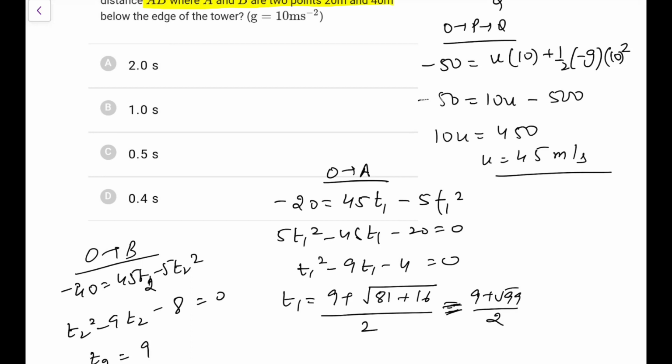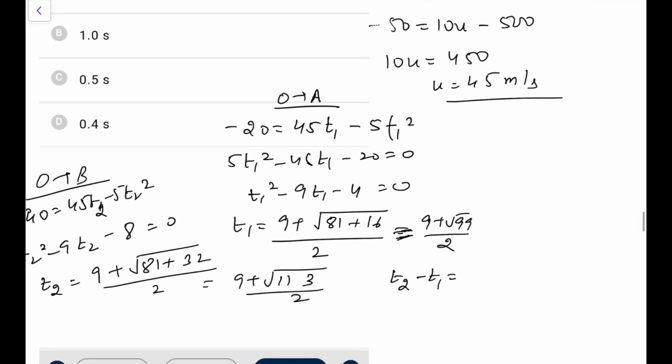So what we can have here, again we have to put that quadratic formula and the result will be the same. It would be 9 plus root of 81 plus 32 here upon 2, so it is 9 plus root 113 by 2. So again this is the difference. If I have to do T2 minus T1, the difference comes out as 9 by 2 plus root 113 minus 9 by 2 plus root 99 by 2.